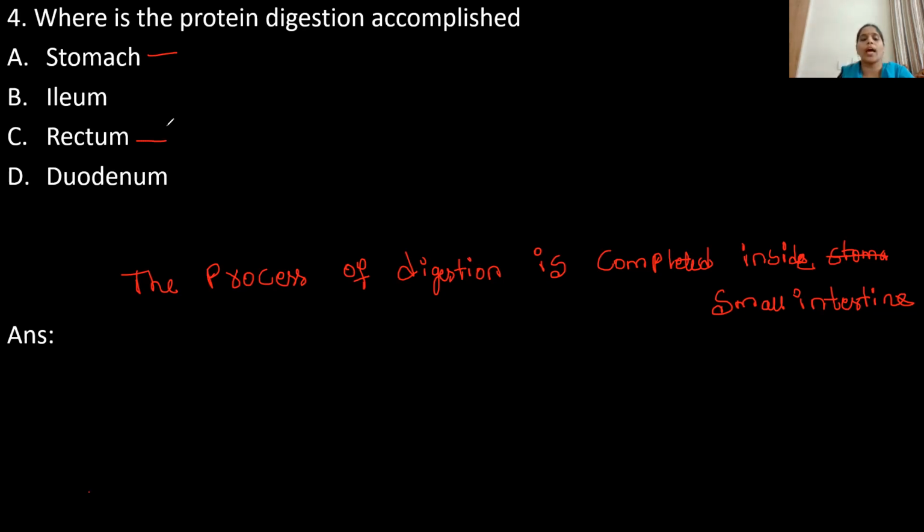In the rectum no digestion takes place, children, because it is a part of the large intestine. The small intestine parts are ileum and duodenum, but duodenum is the first part of the small intestine. There are three parts in the small intestine: one is duodenum, second is jejunum, and third is ileum. So the process of protein digestion will be completed in the ileum. Option B is correct.